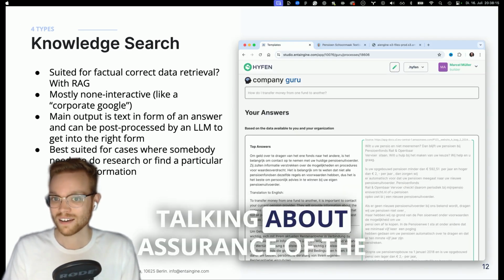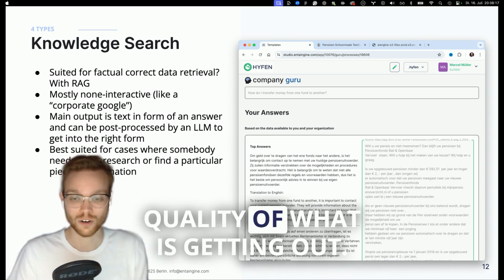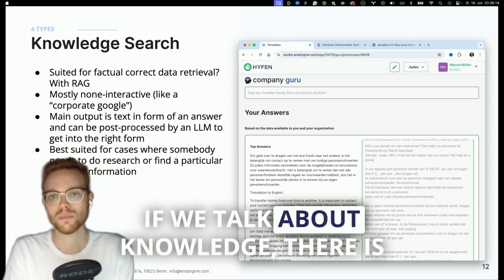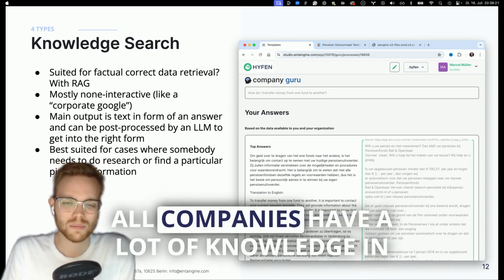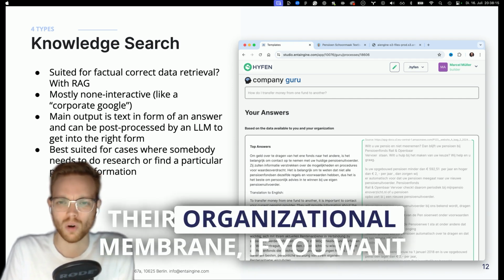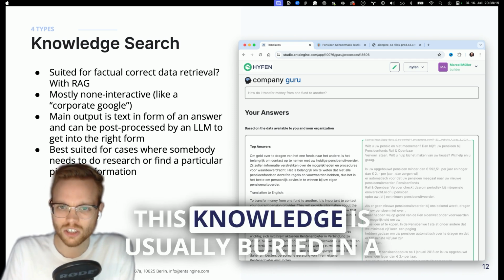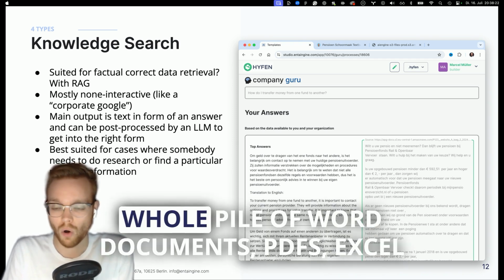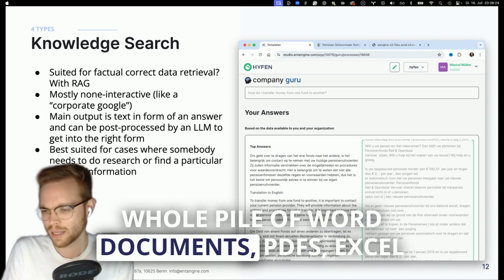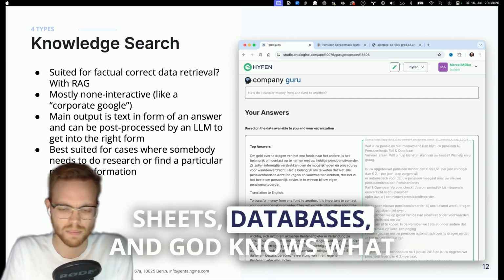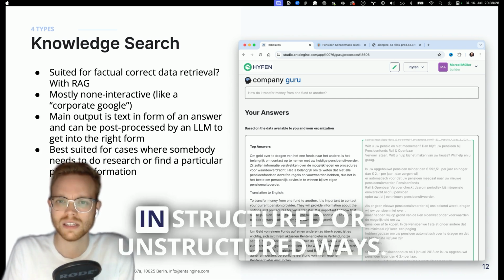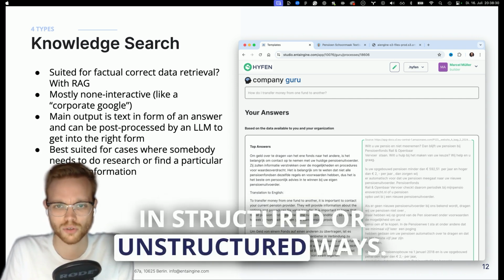Talking about assurance of the quality of what is getting out, let's talk about knowledge. All companies have a lot of knowledge in their organizational membrane, if you want to call it that. This knowledge is usually buried in a whole pile of Word documents, PDFs, Excel sheets, databases, and God knows what, in structured or unstructured ways.